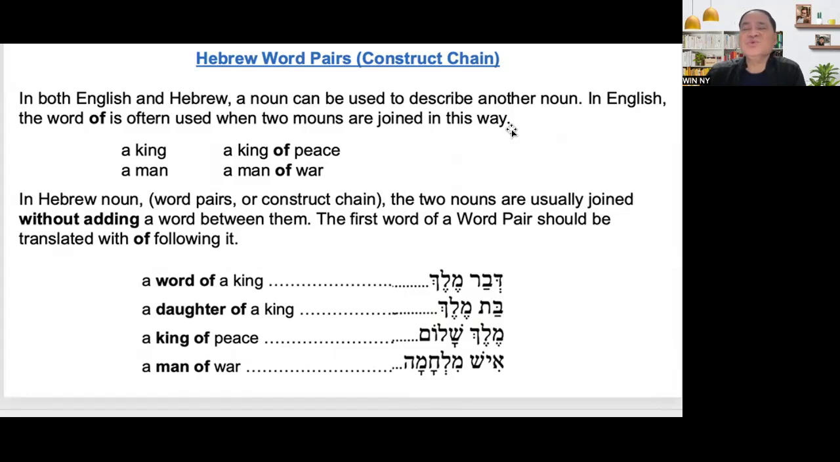That's why we have two nouns, one noun describing another noun. He is a king of peace. And then he is a man. What kind of man is he? He's a man of war. In Hebrew, noun word pairs or construct chain. Some books call it word pairs, some books call it construct chain. You have to know the two terms, because it is just the same.